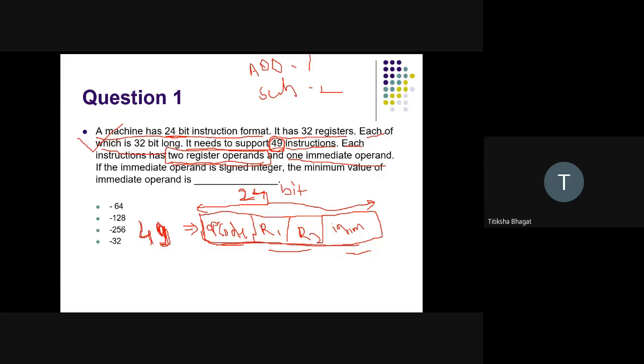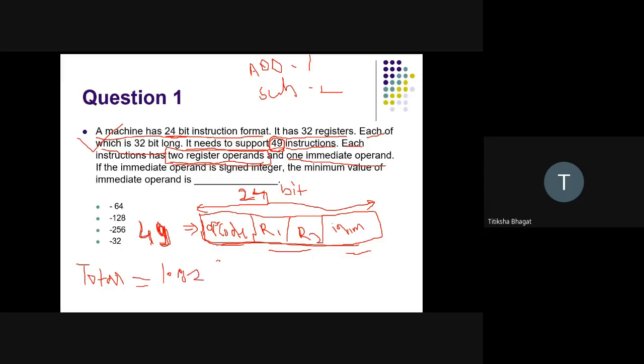If the total number is given and we need to calculate how many bits it will require, then we calculate log 2 of that number. So we'll have log 2 of 49.